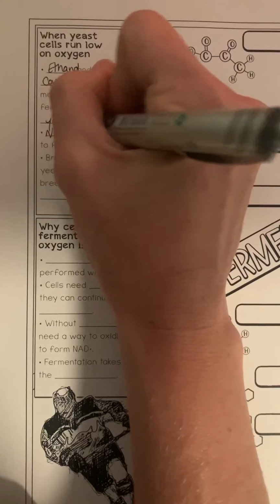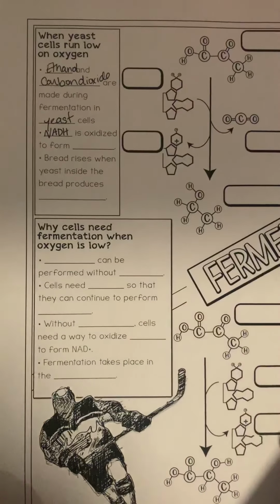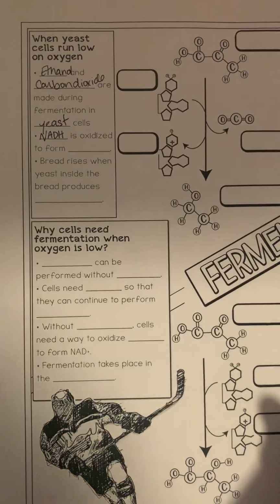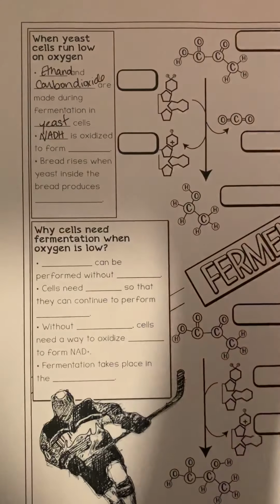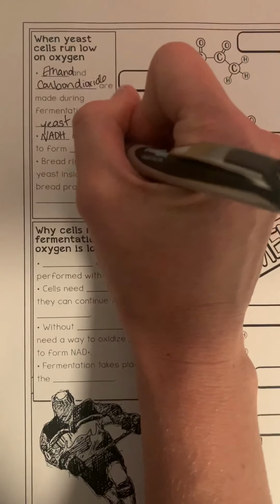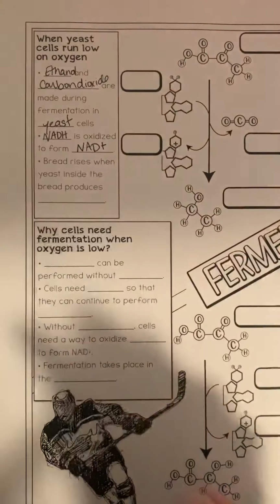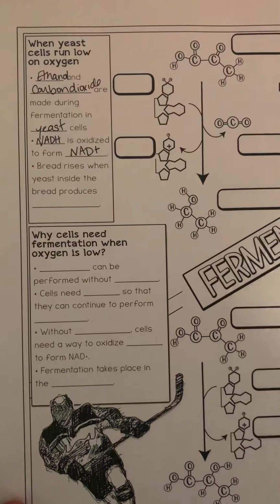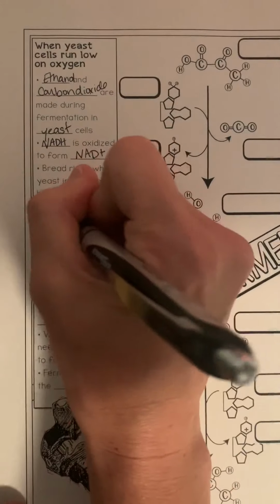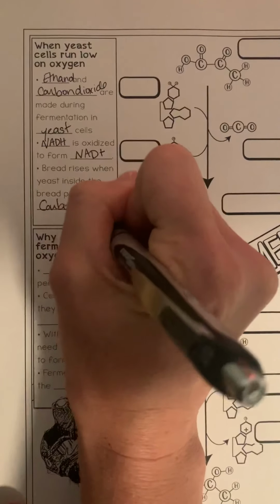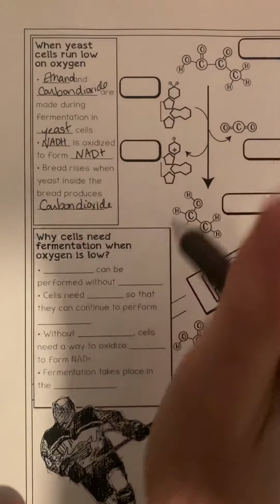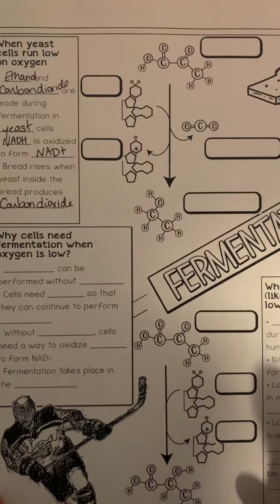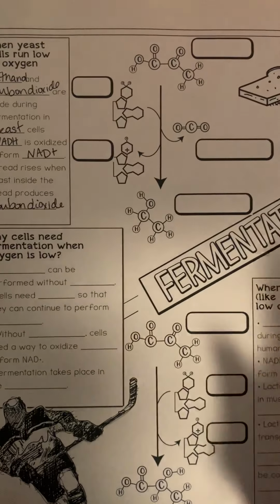NADH, remember that's one of the high energy electron carriers, is oxidized to form NAD+. That means it lost an electron. Bread rises when yeast inside the bread produces carbon dioxide. So carbon dioxide gas is a product that comes out of the alcoholic fermentation.